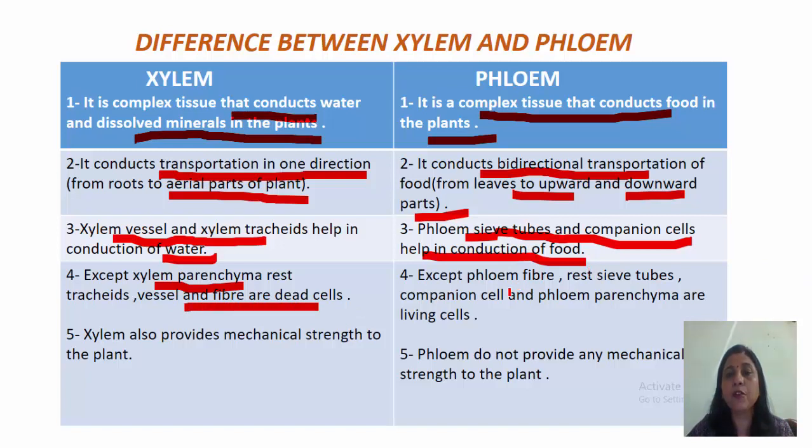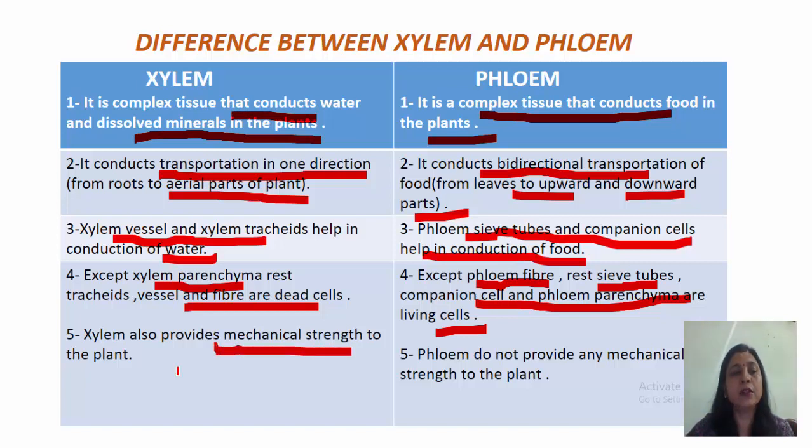Whereas in phloem, except phloem fiber, the rest, that is sieve tubes, companion cells and phloem parenchyma, are living cells. Xylem, along with the conduction of water and minerals, also provides mechanical strength to the plant. As you can see, it is mainly composed of dead cells, and dead cells provide mechanical strength to the parts of the plants. And phloem does not provide any mechanical strength to the plant.